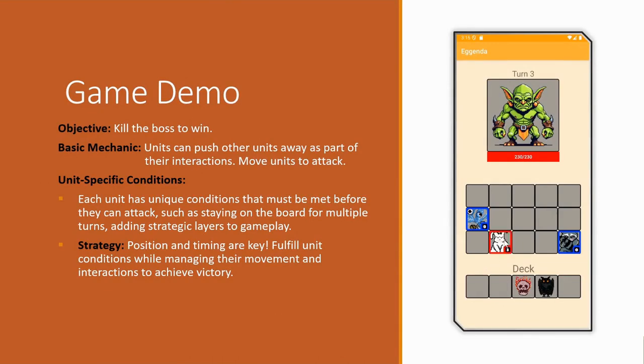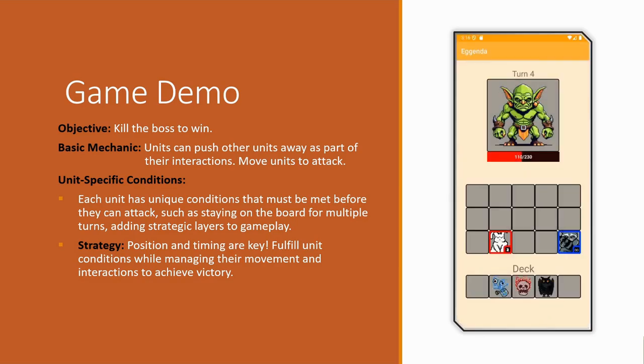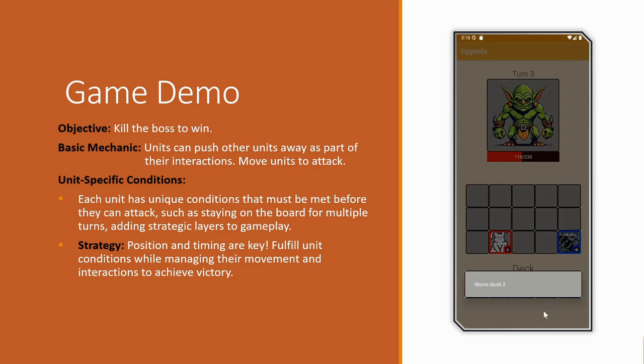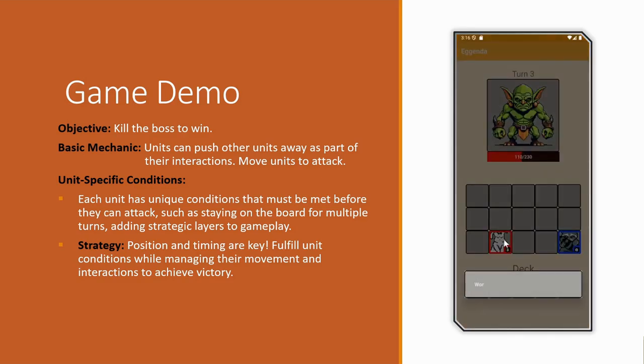Okay, so now we have the game demo. So our game is inspired by a traditional game which is called Gekitai. So players are allowed to put their pet on the board. So when they put another pet, it's gonna push the adjacent pet away. So with this mechanism, we design different conditions for our pets so that our pets have to meet the condition